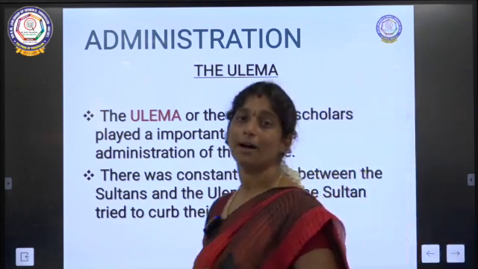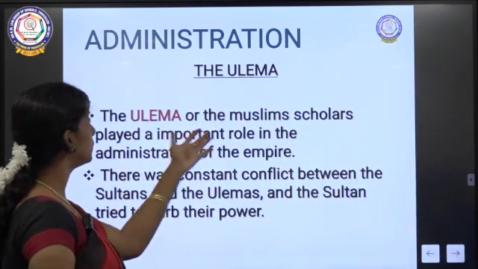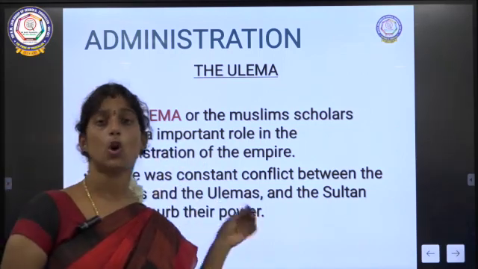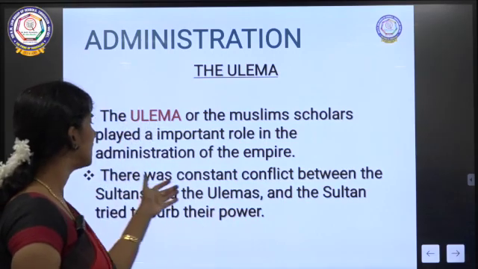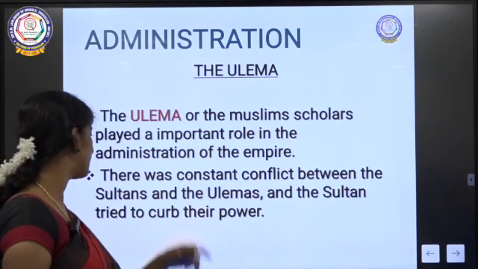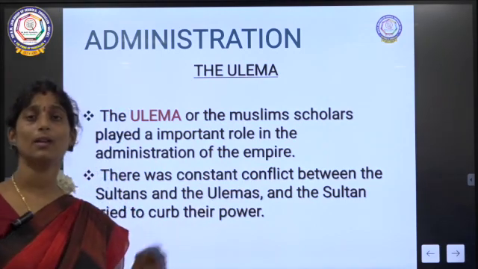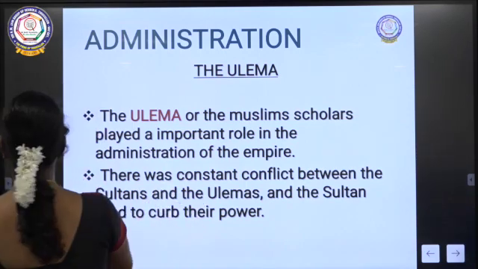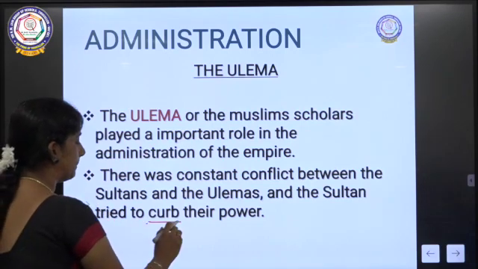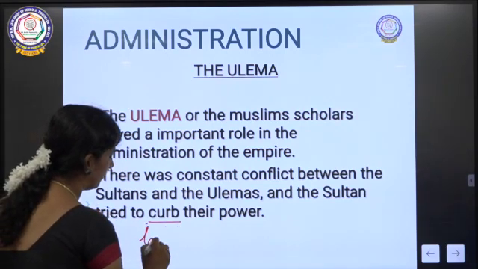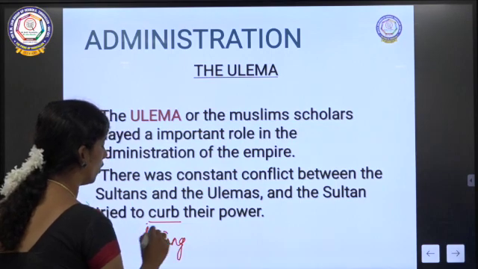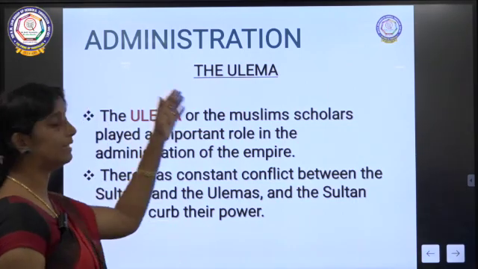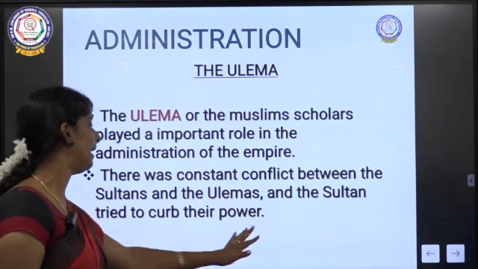Then came the ulema. The ulema, or the Muslim scholars, played an important role in the administration of the empire. These people are the scholars in the empire. There was constant conflict between sultans and ulemas, and the sultan tried to curb their power. Curb means taking off. They wanted to take back all the powers given to these ulemas. That was the main thing about ulema and sultans.